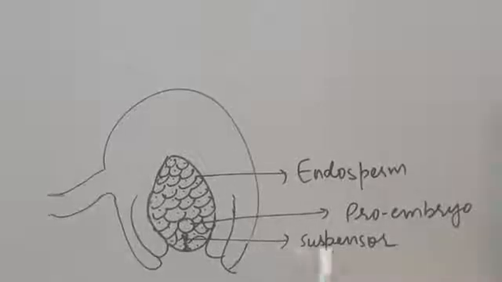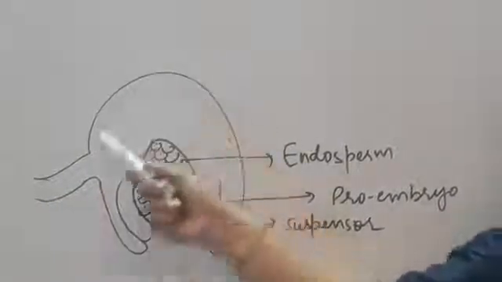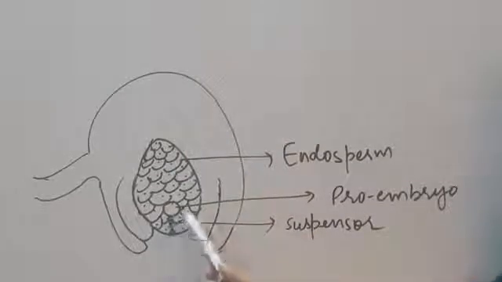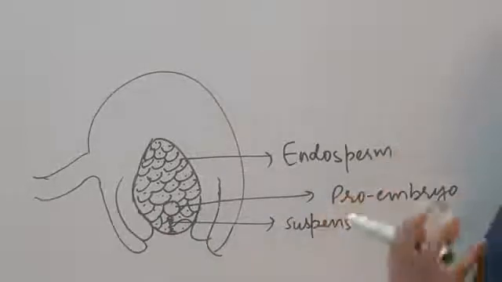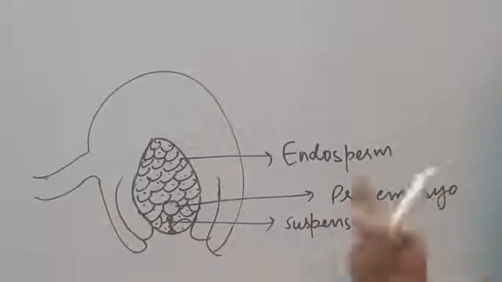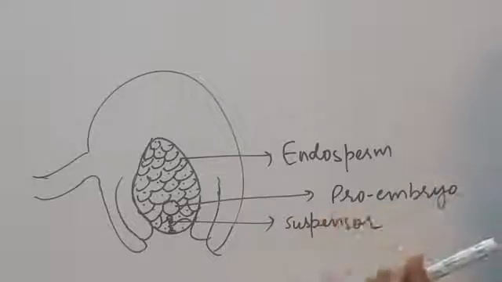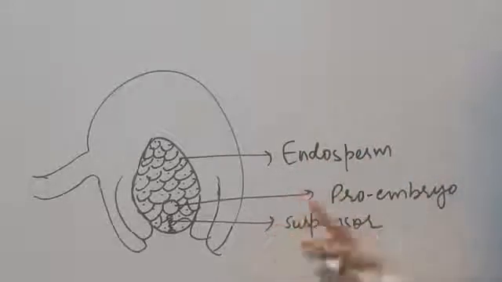So let's see what role the suspensor will play in the development of the embryo. Here you can see this is the ovule and this is the embryo sac. The endosperm has already developed, and one more important point is that the zygote will undergo embryo development after a small development of the endosperm, because the zygote gets nourishment to form the embryo from the endosperm. So when a little endosperm has developed, after that the zygote will undergo development to form the embryo. Later on, the development of endosperm as well as the embryo will take place side by side.